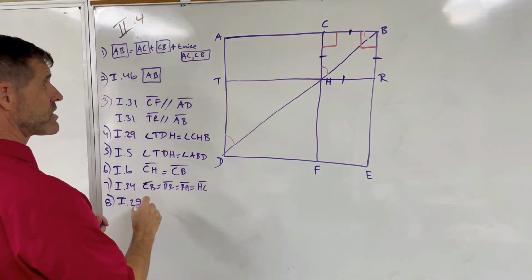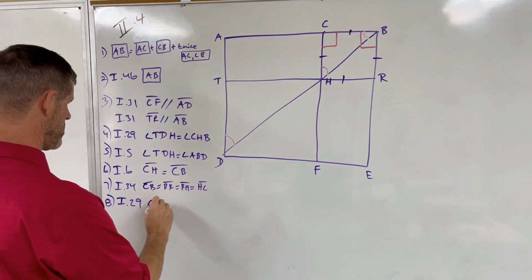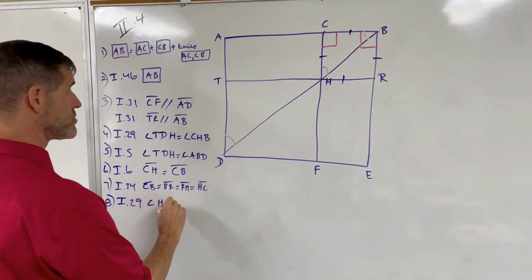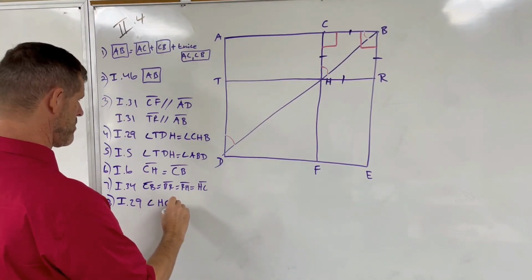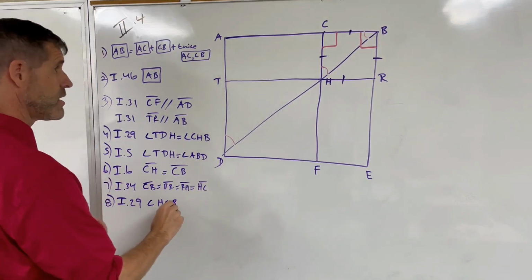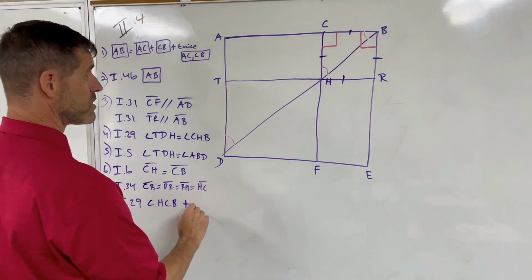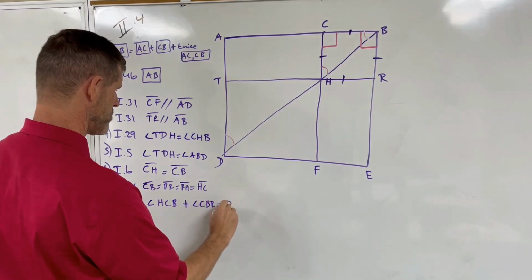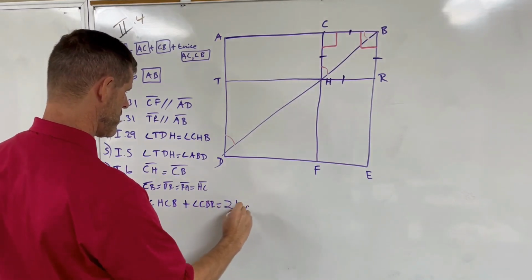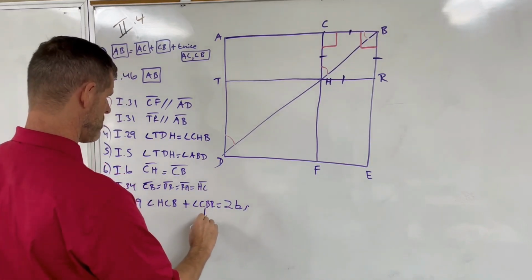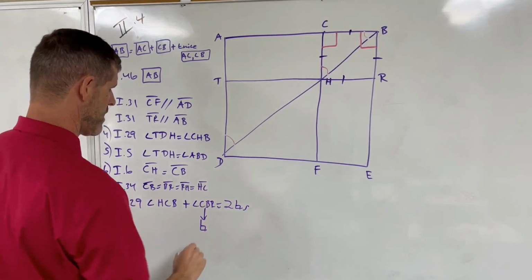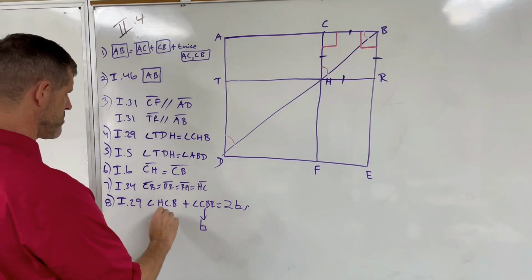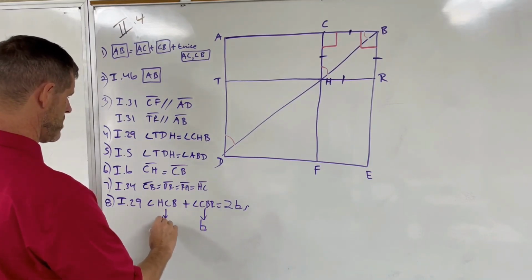Prop 29 says that angle HCB and the angle CBR equal two right angles. But CBR, like I just said, is a right angle, and therefore HCB must also be a right angle.